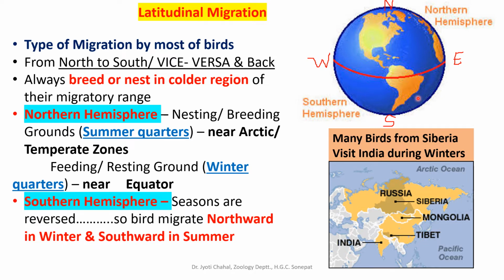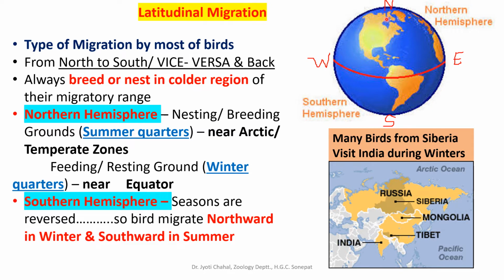So the migration pattern of the birds along the latitude will be different in these two hemispheres. Generally, all the birds will breed or nest in the colder region of their migratory range. That means within a range, if a bird has to migrate from this northern pole towards this equator, then what will be the colder region of this migratory range? This one, northern pole. It will be colder. As you know, this is the polar region, and it is covered with ice, and definitely the temperature is lower on this side.